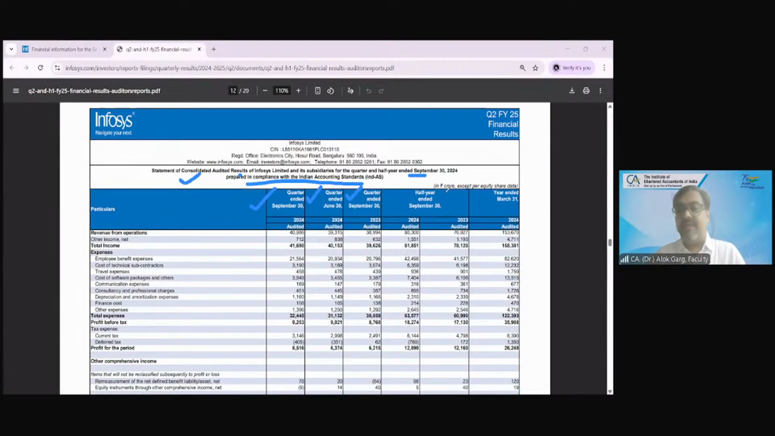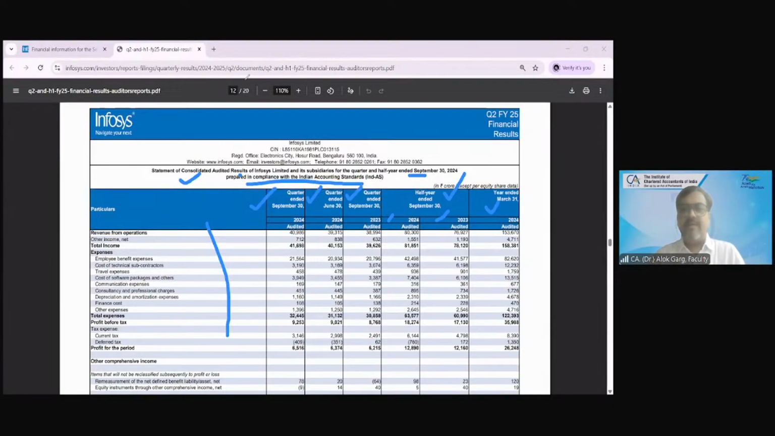Then they are giving year to date. Year to date means 6 months ending 24, 6 months ending 23. April to September 24, April to September 23, and year end, which is the last full year, April to March 24. Friends, is this the format of the balance sheet or financial statement, and this is the P&L, is this the format of P&L as per the financial statement?